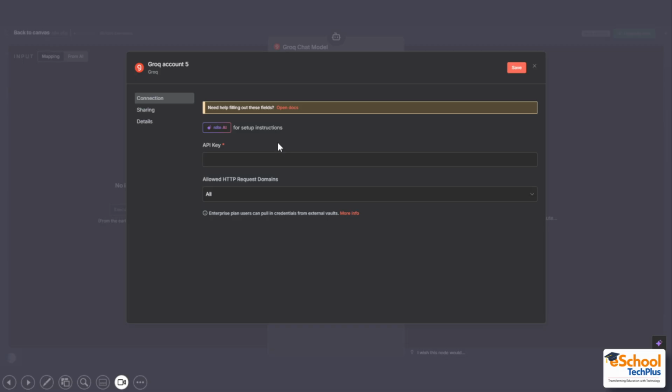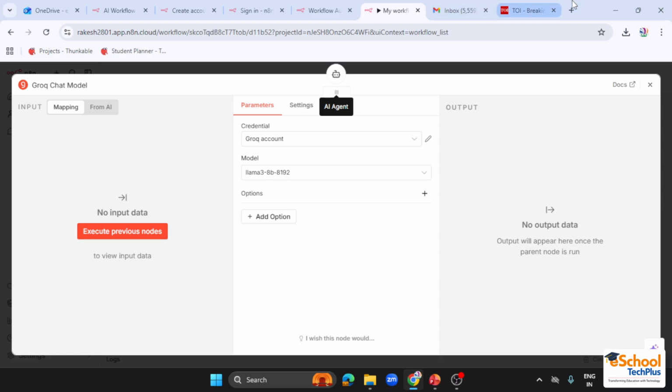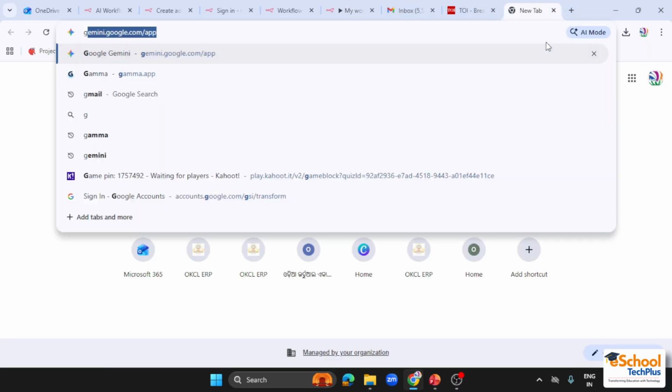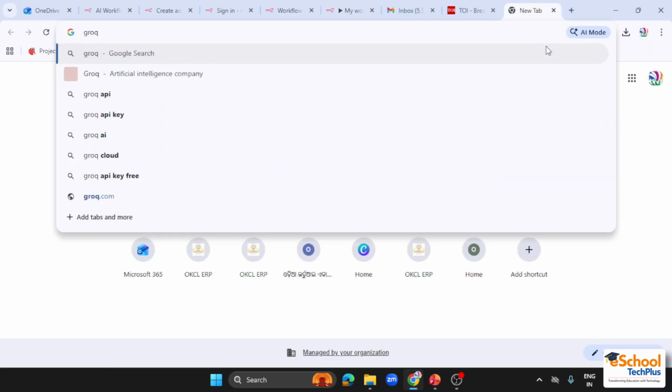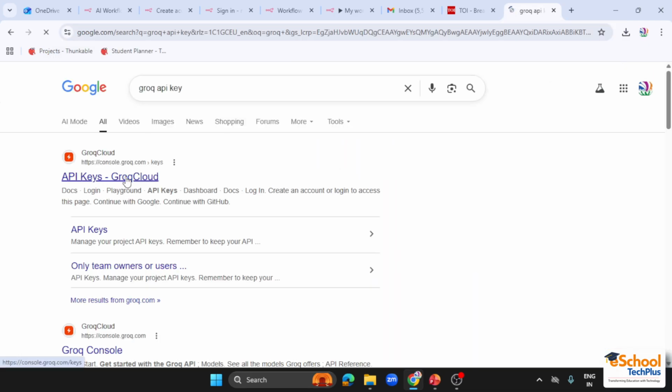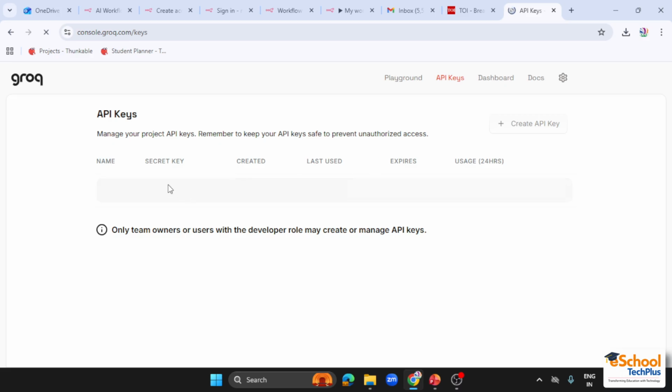Then after that you have to set up an API key. How can you set the API key? You have to go to the Grok API key page. Then basically you have to sign up over here, and then you have to click on this create API key.